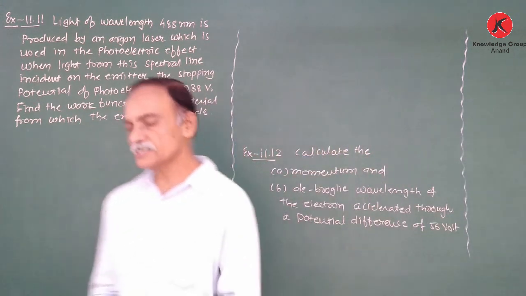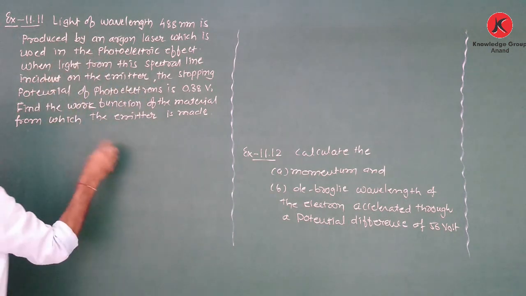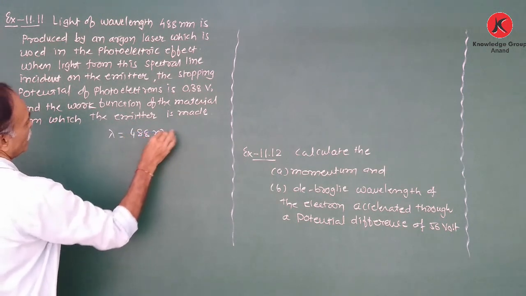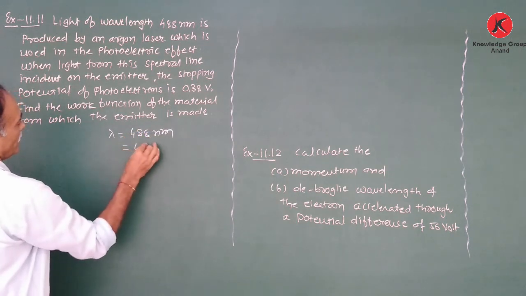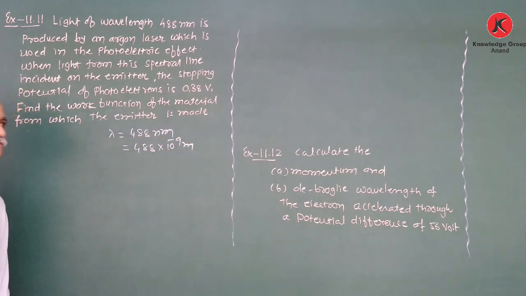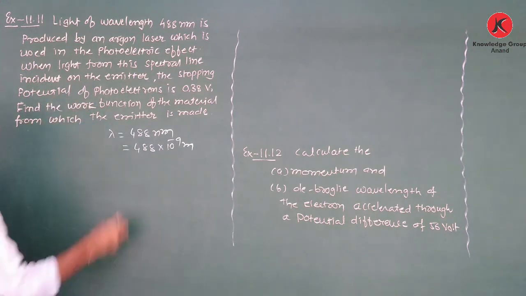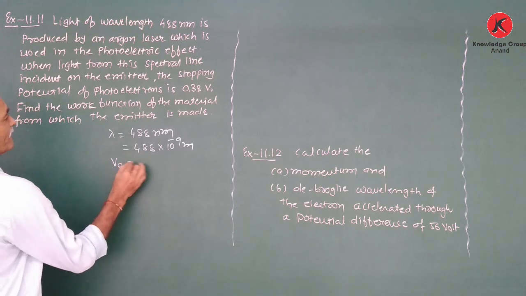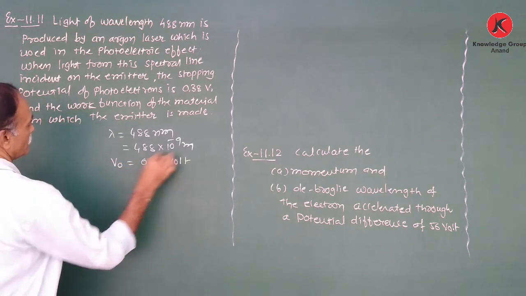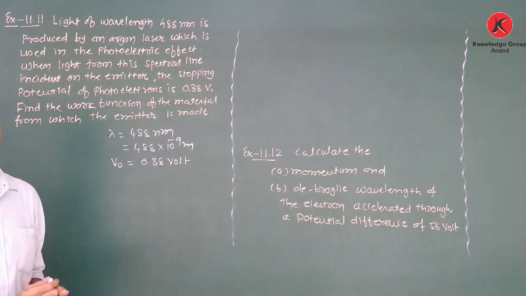Okay. Now, first, whatever the data is given: the wavelength lambda is given, that is 488 nanometer. That means 488 into 10 to the power minus 9 meter. Now, the stopping potential of photoelectrons is found, that is V0 is 0.38 volt. Now we require the stopping potential in electron volt.